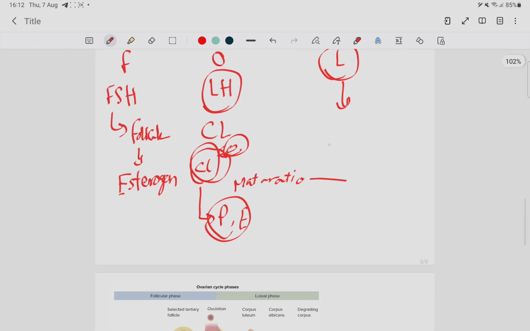And if no pregnancy occurs, it will shed and there will be bleeding. Okay, this is from day 1 to 30, and this is around day 14, and finally it is from day 14 to day 28.